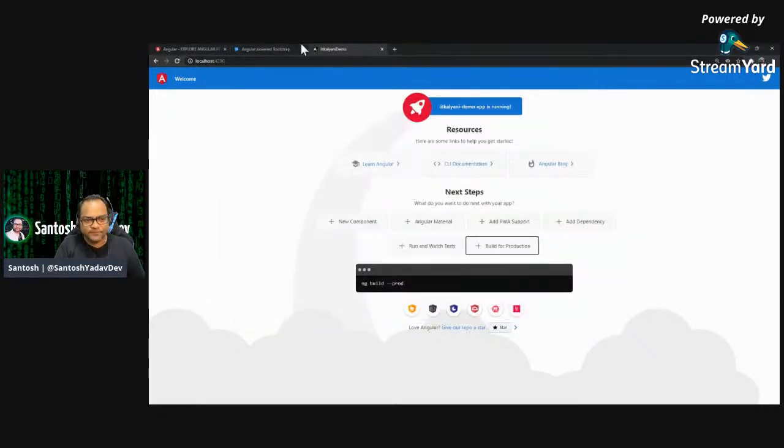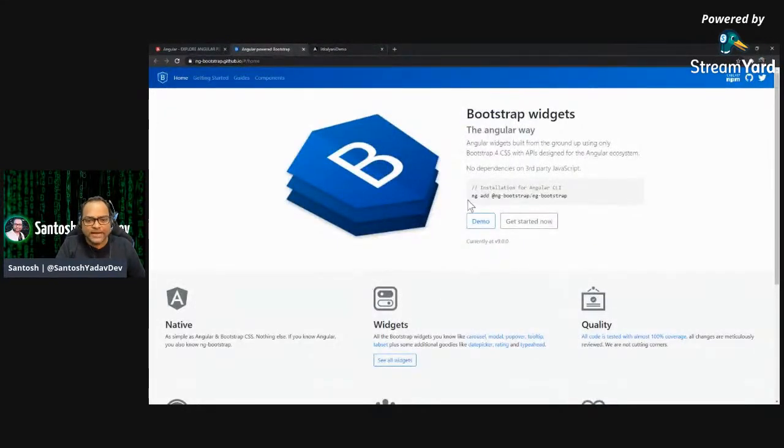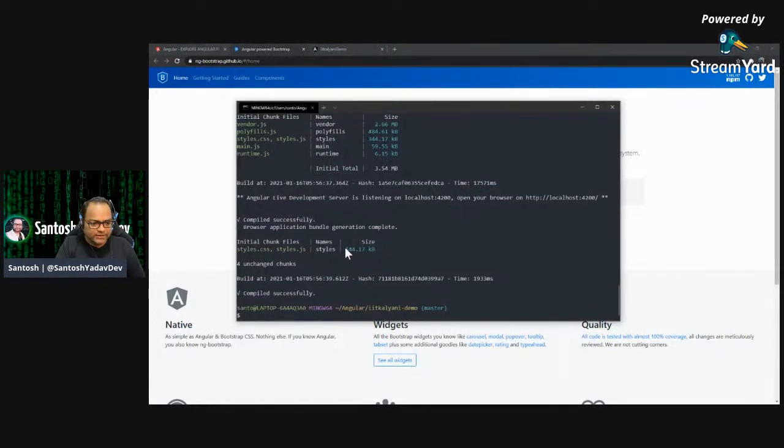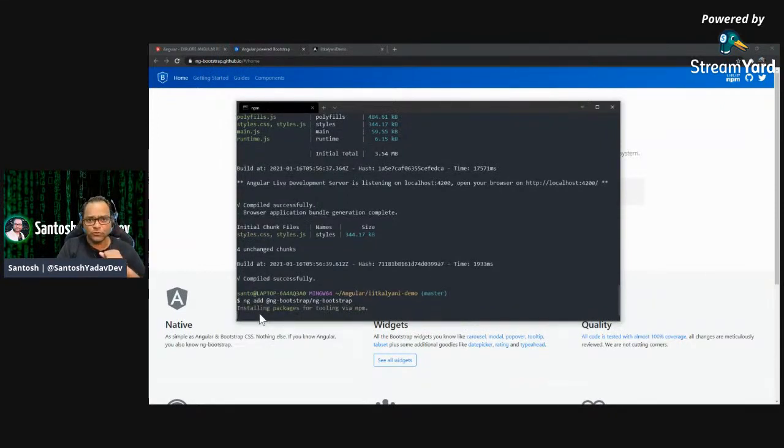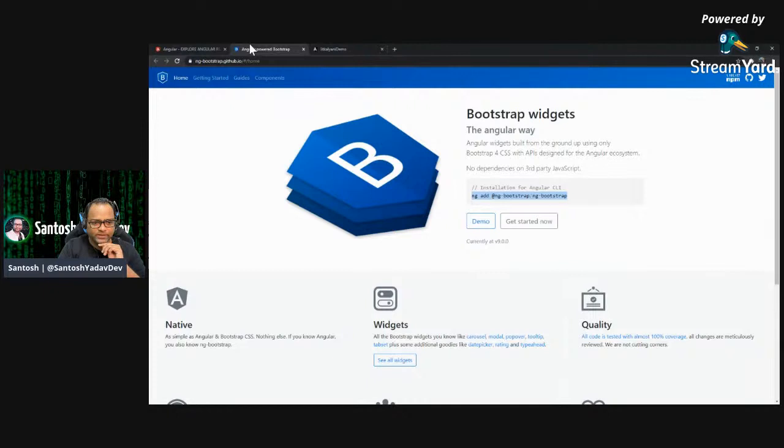So we are going to change it. The first thing which we will do is let's add bootstrap support for our application, so we actually get a nice UI. You can actually integrate any UI toolkit by using this command ng-add, and whatever the package name they offer. Most of the UI toolkit or most of the utilities which are available inside Angular, they support a command called ng-add. Let's see what the advantage you get by using ng-add.